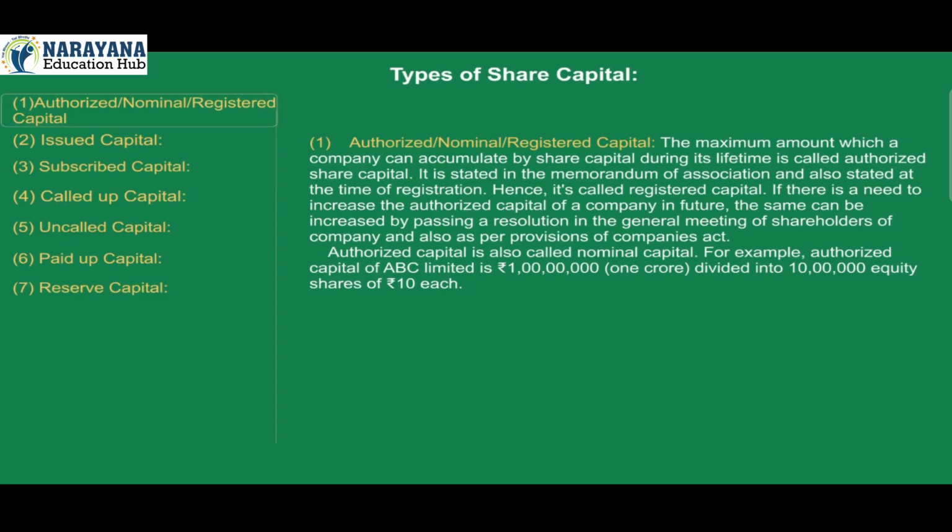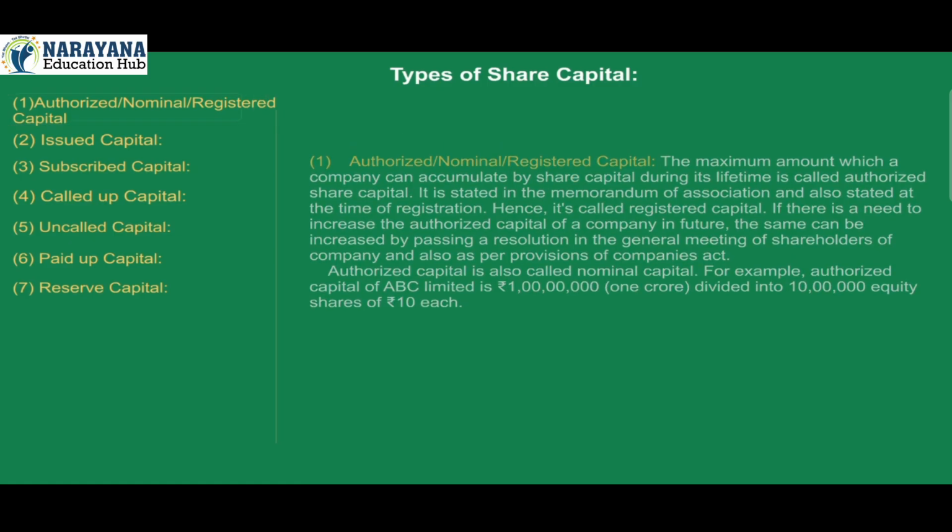If there is a need to increase the authorized capital of a company in future, the same can be increased by passing a resolution in the general meeting of shareholders of the company and also as per provisions of the Companies Act. Authorized capital is also called nominal capital. For example, authorized capital of ABC Limited is ₹1 crore divided into 10 lakh equity shares of ₹10 each.